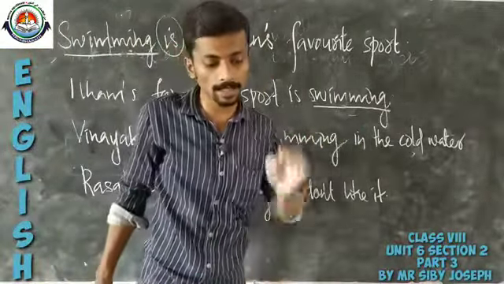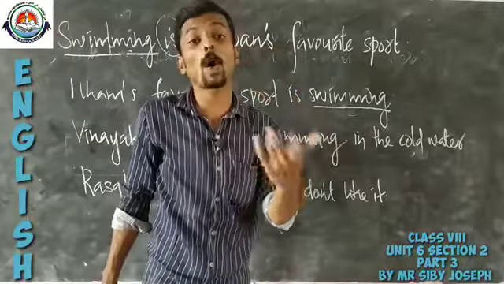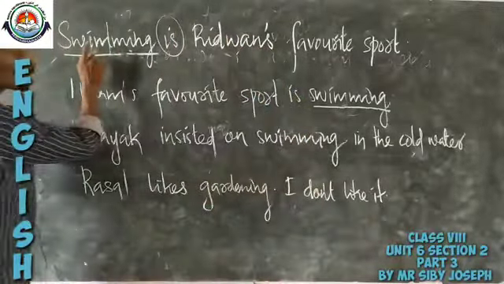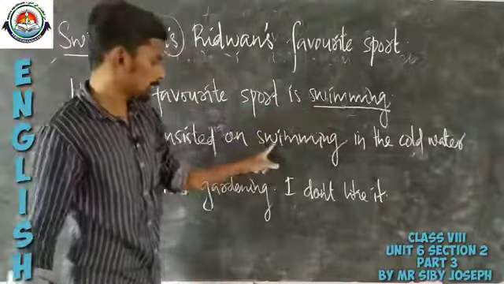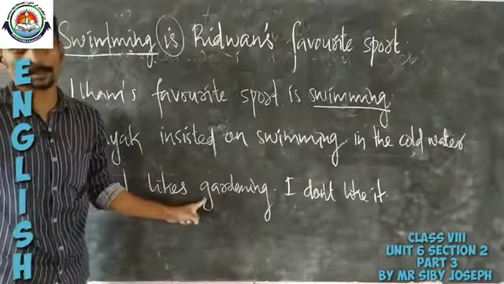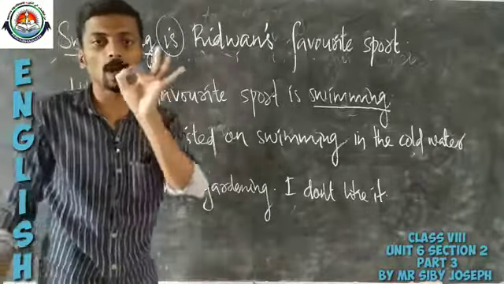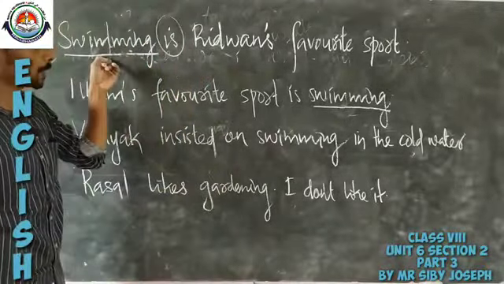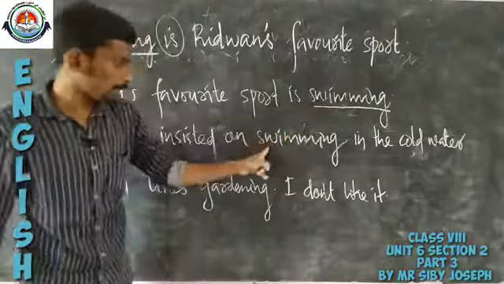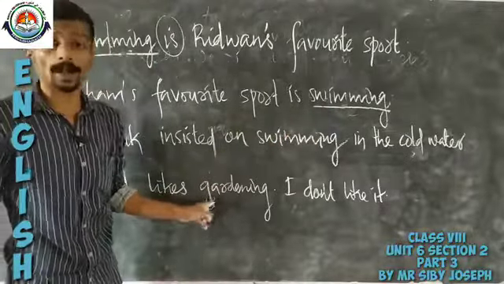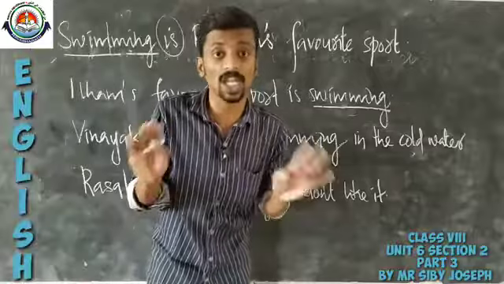What do you mean by a complement? A gerund can be a complement. Here swimming, swimming and gardening are all examples of gerunds.